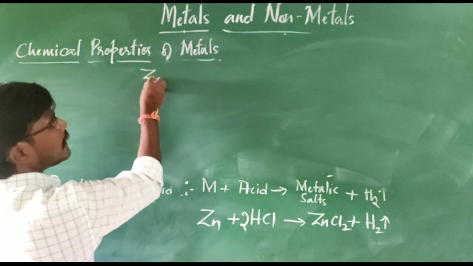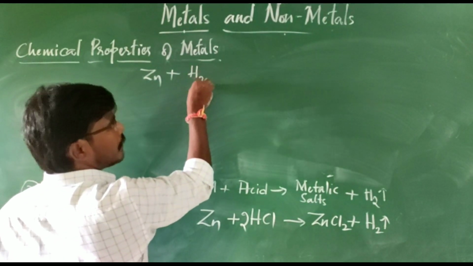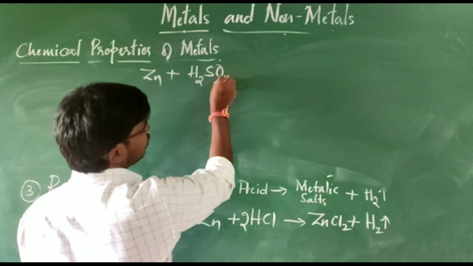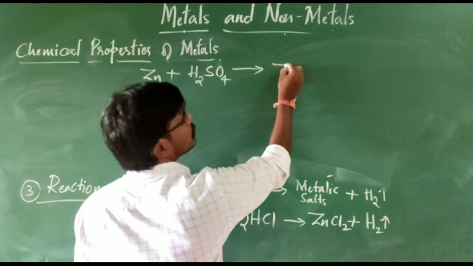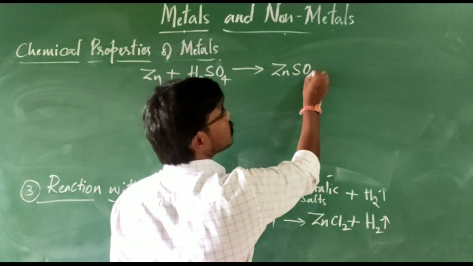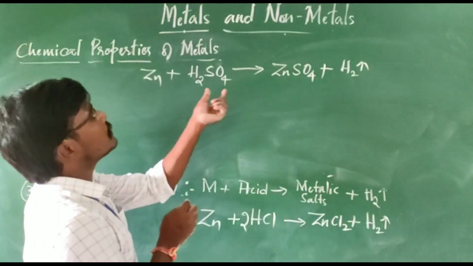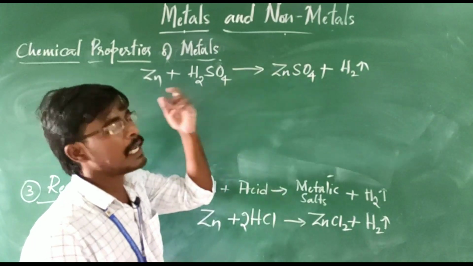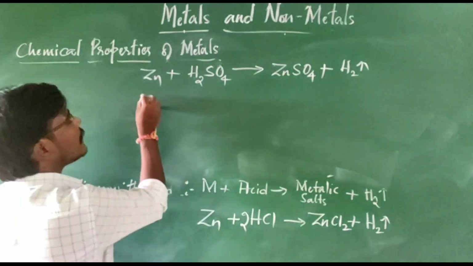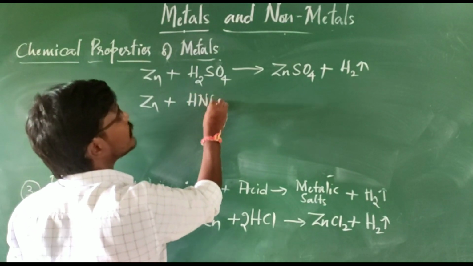See, in place of metal I have taken zinc, and in place of HCl take another acid, sulfuric acid, H2SO4. It is going to form zinc sulfate, ZnSO4, plus hydrogen gas will be liberated outside. So zinc is going to displace hydrogen to form zinc sulfate, and with that hydrogen gas will be liberated. Then again, zinc with nitric acid, HNO3.